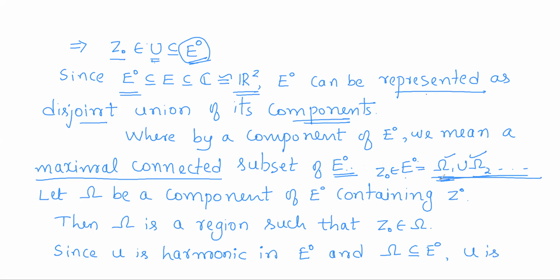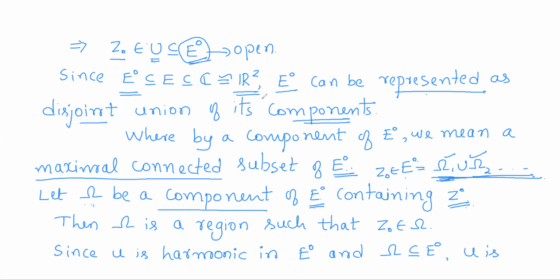Z0 belongs to the union of components means Z0 will be in any one of the components. So let omega be a component of E0 containing Z0. Among those components, choose the component omega of E0 which contains Z0. E0 is the interior of E, so it is open, and components of open sets are once again open.